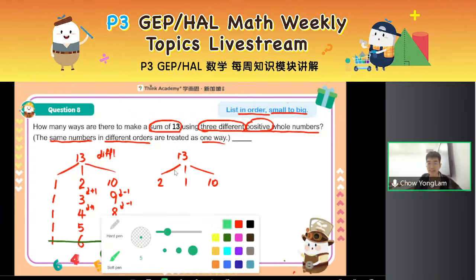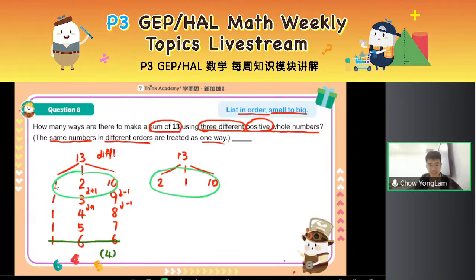And would you look at that, right? 2, 1, 10, and 1, 2, 10. They are the same, right? They are the same numbers in different order. So in the same way, I shouldn't double count. So let's remove this. It cannot be 2, 1, 10.